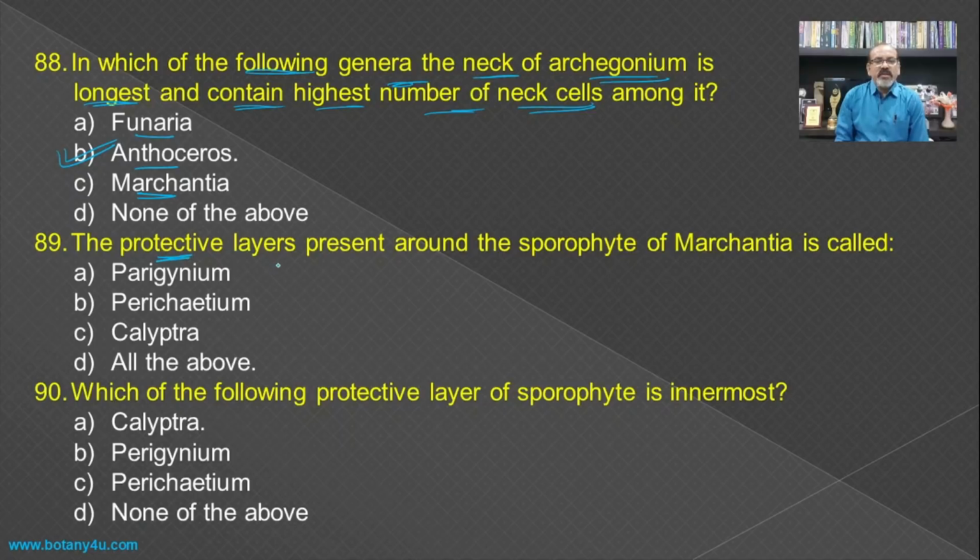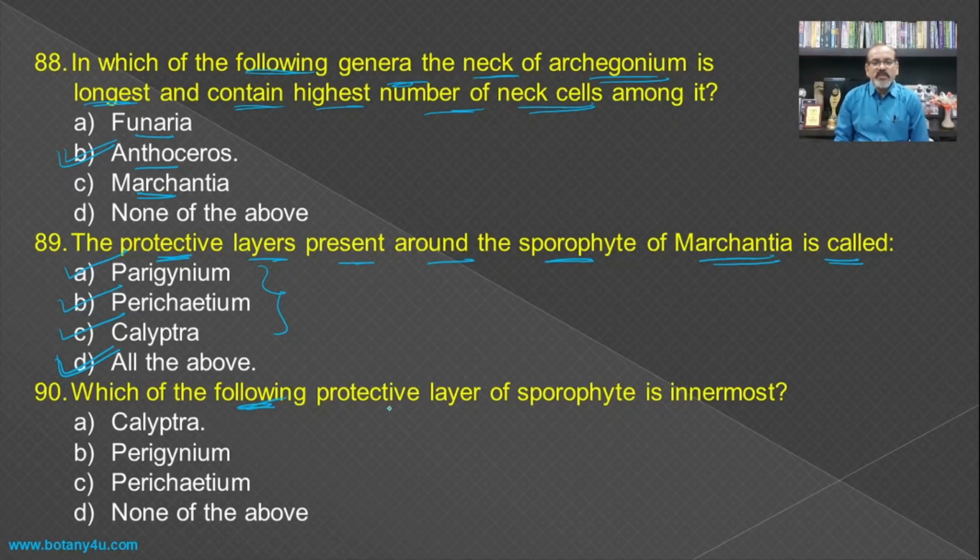Then protective layers present around the sporophyte of Marchantia are called, if you see the protective layers, it is known as the perigynium, then perichaetium and calyptra. All these three different types of protective layers are present around the sporophyte of the Marchantia, and hence all the above becomes the answer for this one.